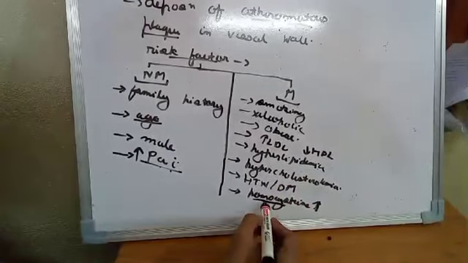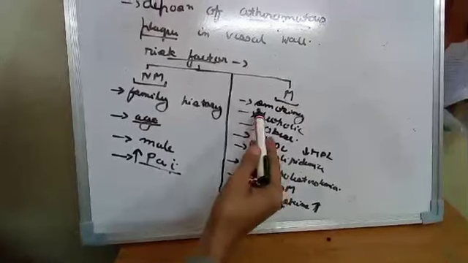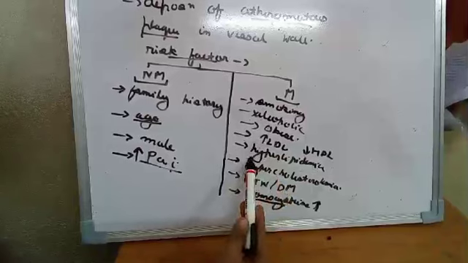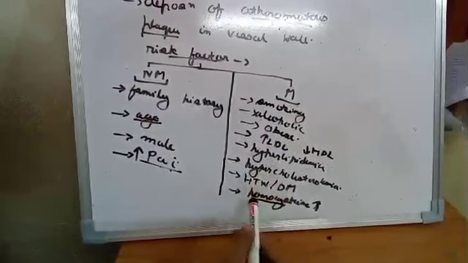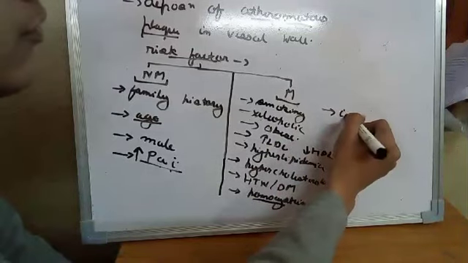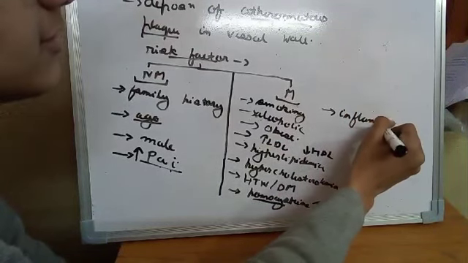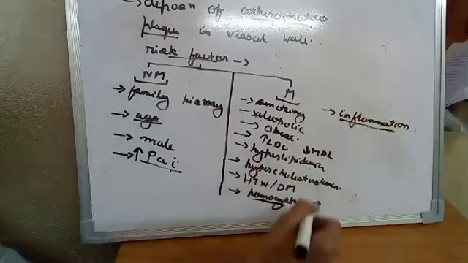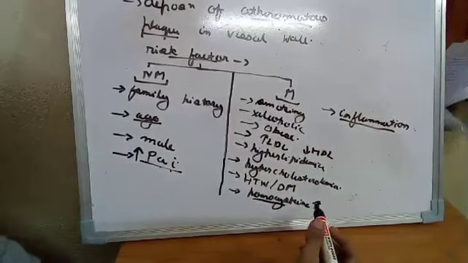So smoking, alcohol, obesity, high lipids, high cholesterol, hypertension, diabetes mellitus, hyperhomocysteinemia, and also those who have an inflammatory condition, inflammatory bowel disease, inflammatory heart disease.